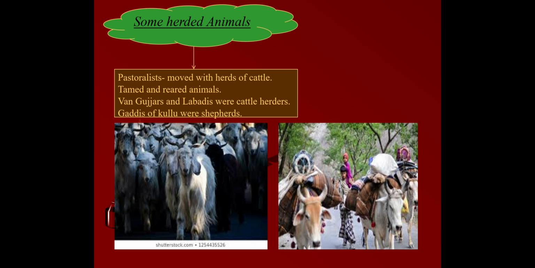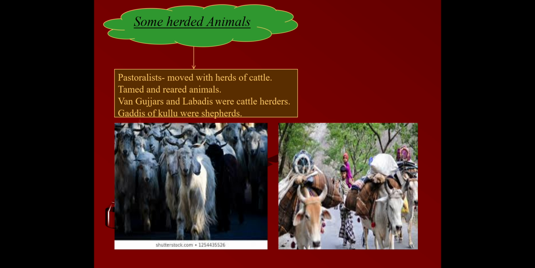Now the next is herding animals. Many tribal groups lived by herding and rearing animals, which means they were taking good care of domestic animals. They were pastoralists who moved with their herds of cattle or sheep according to the season, from place to place. When the grass in one place was exhausted, they moved to another area.